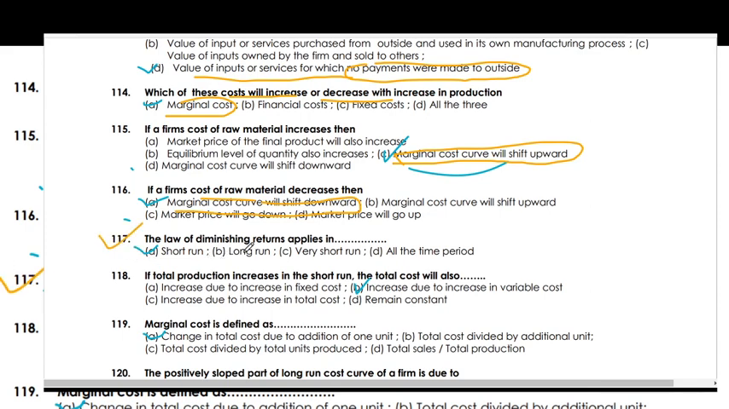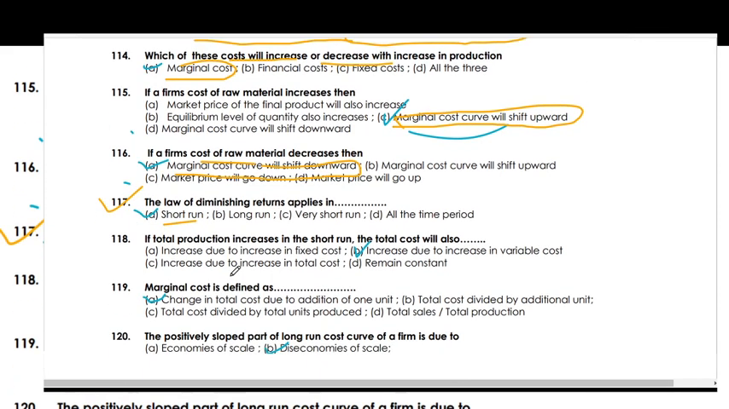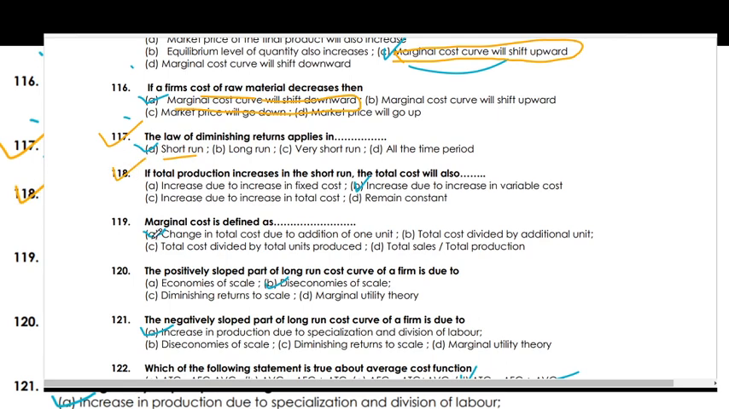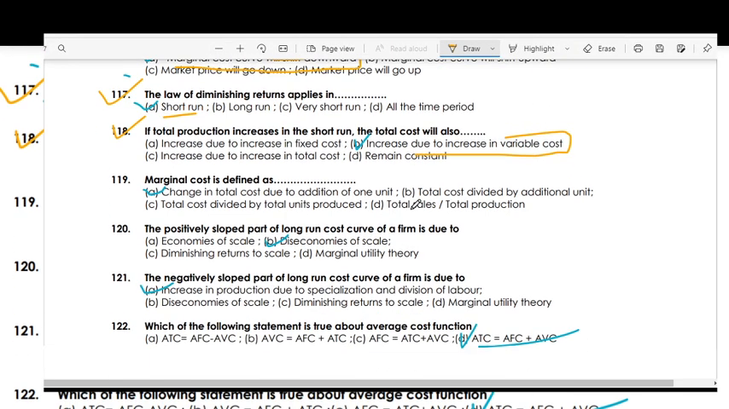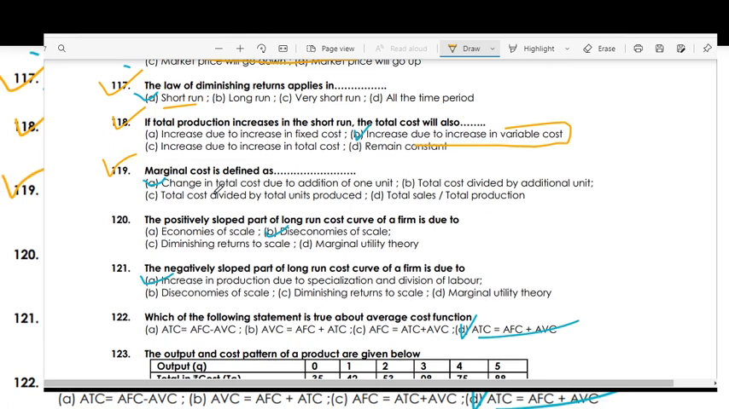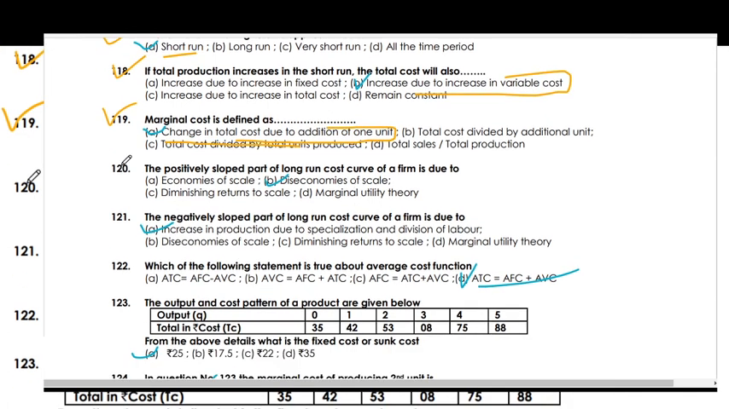The law of diminishing returns applies to the short run. If the total production increases in the short run, the total cost will also increase due to the increased variable cost. Marginal cost is defined as the change in the total cost due to the addition of one unit. The positively sloped part of the long run cost curve of a firm is due to diseconomies of scale.